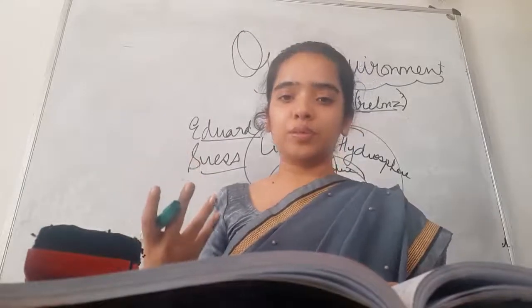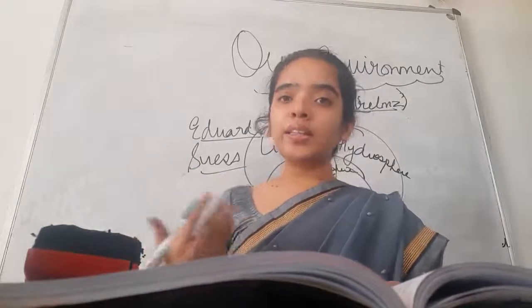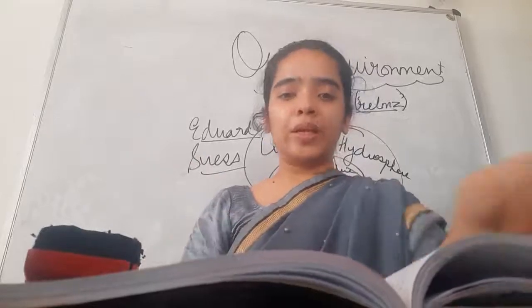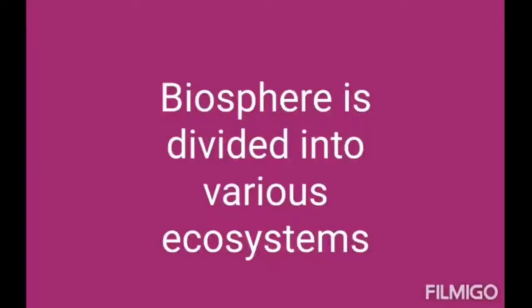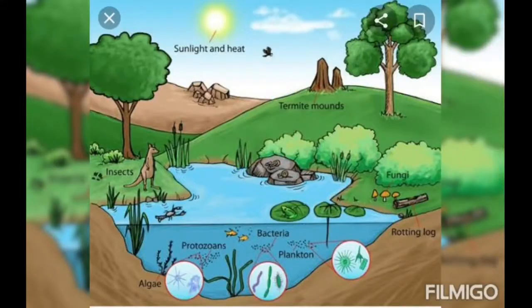Now, what is ecosystem? To help you understand ecosystem, let me show you a picture. Biosphere is divided into various ecosystems. There are so many ecosystems in the biosphere. For example, forest is an ecosystem. Ecosystem is complete in itself. All the organisms there interact with each other and their surroundings, and life is possible there. Every ecosystem is a part of biosphere.